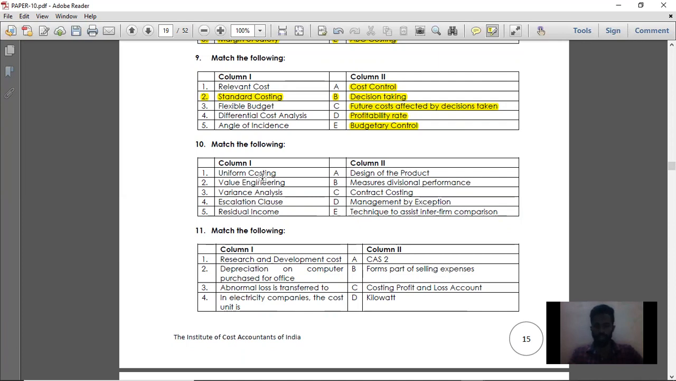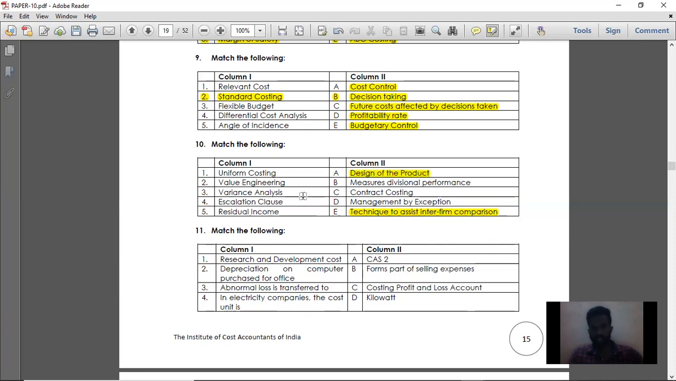So for uniform costing, the right option is a technique to assist inter-firm comparison. What do you mean by inter-firm comparison? Inter-firm comparison is nothing but comparing two firms. How will you compare two firms? By using the uniform costing method. It is a technique to assist inter-firm comparison. Then value engineering. Value engineering is nothing but design of the product. Option A is the right answer.